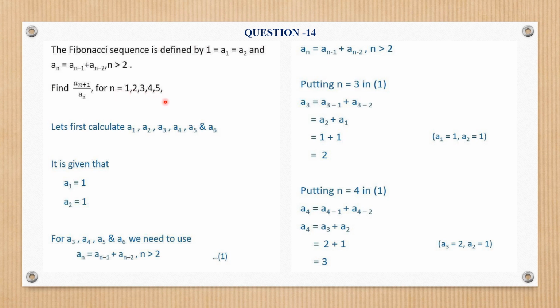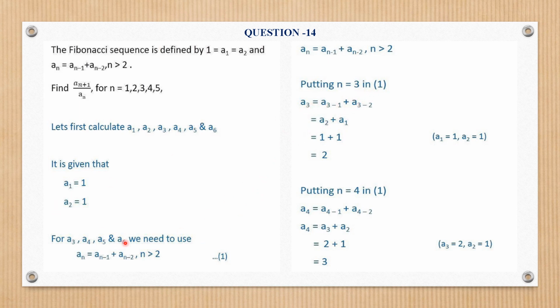Let us start framing the question, as you need to calculate a1, a2, a3, a4, a5 and a6. Now see how it is decided. It is given that a1 and a2 are 1. For a3, a4, a5 and a6, we need to calculate them from here, as it is for n greater than 2. So put n equal to 3, the next natural number.